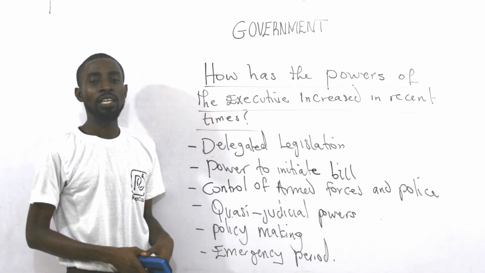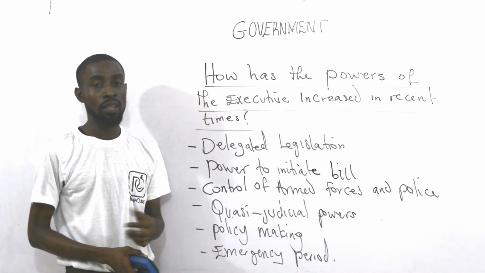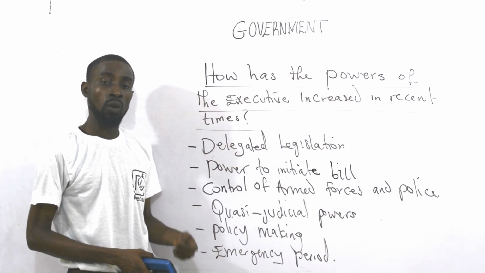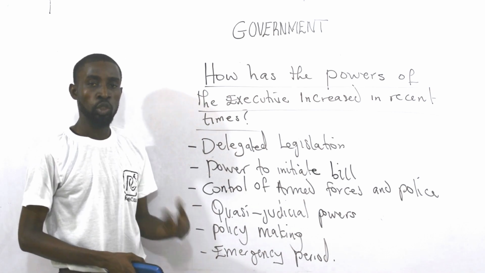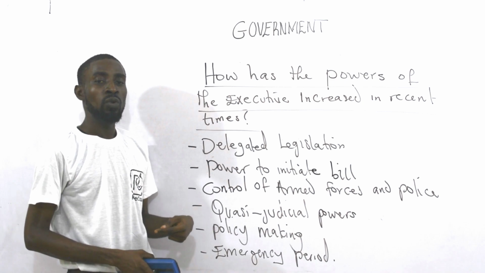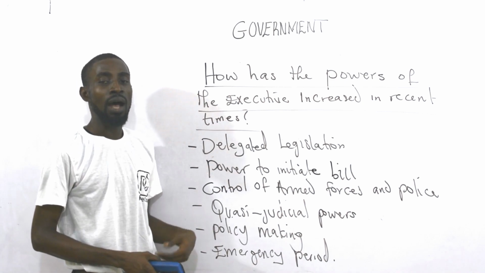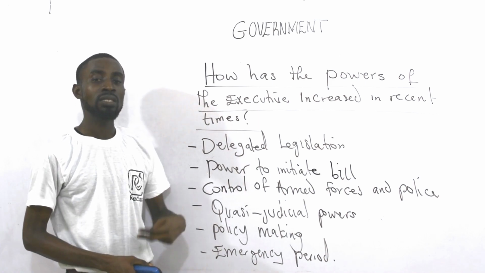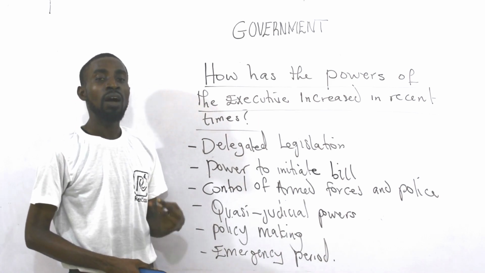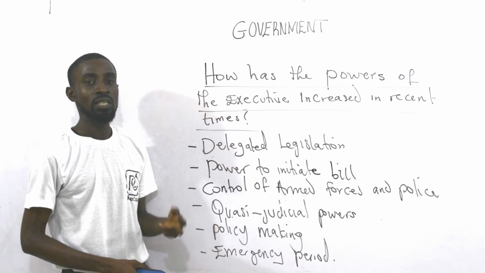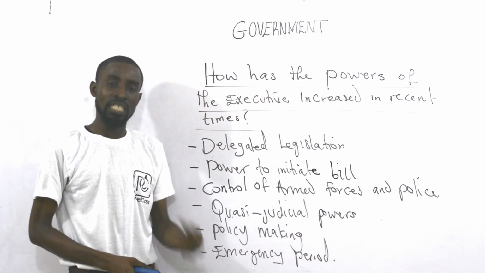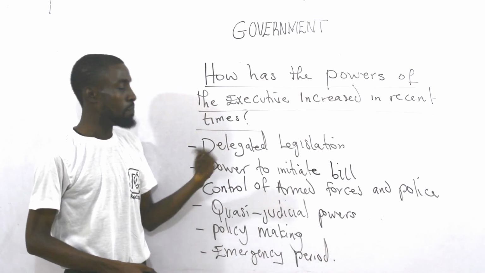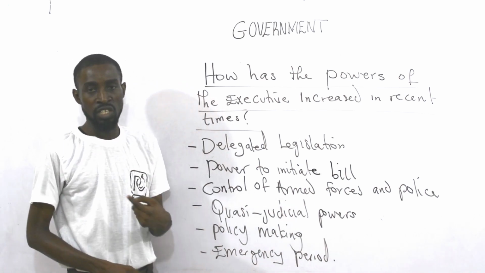Delegated legislation refers to laws made outside the parliament. Ministers can make laws under their ministries to make sure that the rules being set up are obeyed. If it is like that, that means the power of the executive has actually increased, since a minister is not part of the legislature. For the minister to make law under his or her ministry alone is making the power of the executive increase in recent time.